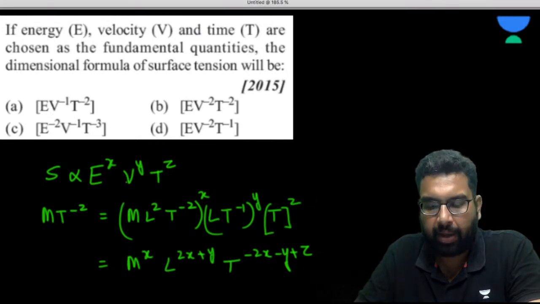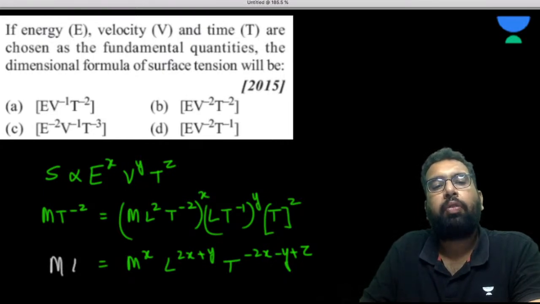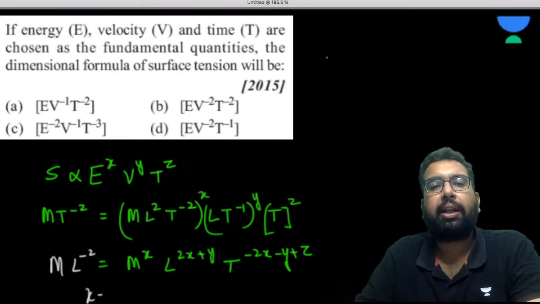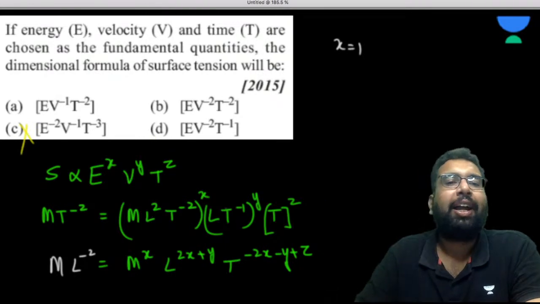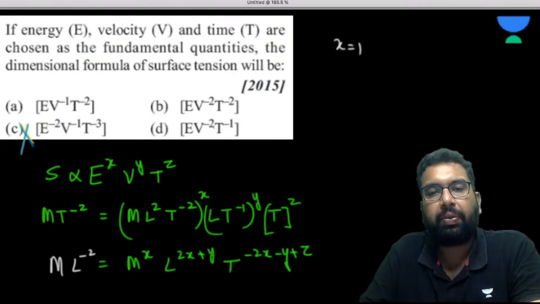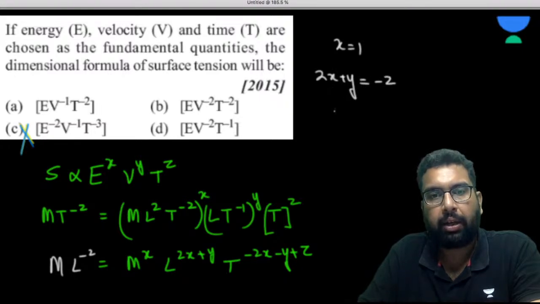Okay. Now how can we do it? We can equate the powers of the bases. So right away, x is equal to 1. Now let's see whether we are getting the right answer. x is equal to 1, so this can never be the answer. Okay, so you have sorted it out like this. Now if x is equal to 1, then 2x plus y.